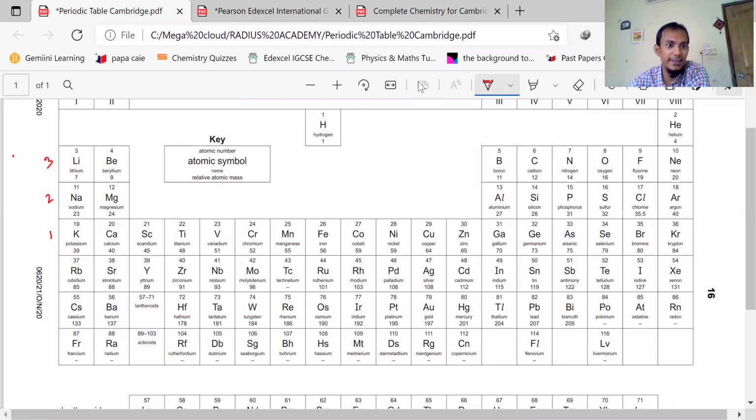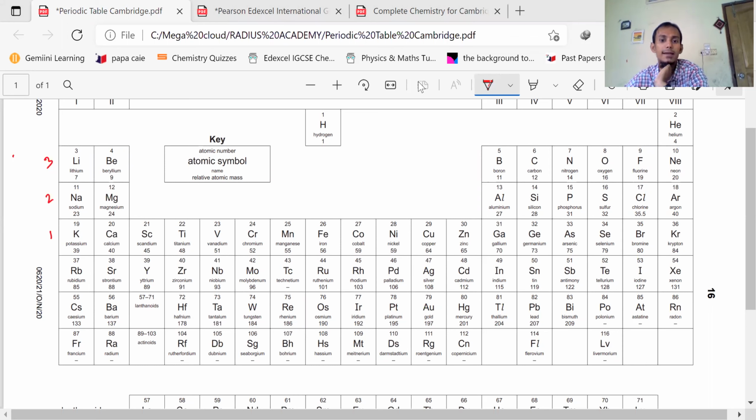I'm seeing a pattern here. What is the pattern? As you go down group 1, the first pattern is that group 1 is most reactive, and as you go down the group, the reactivity increases, right or wrong? Yes, sir. Please respond, everyone. Do you understand this? Yes, sir.